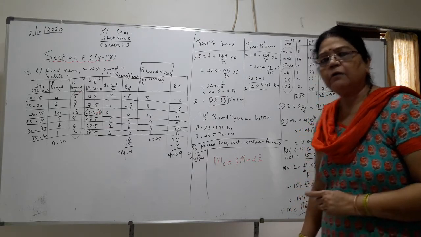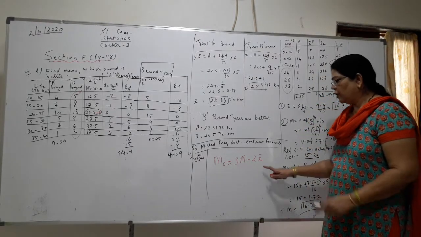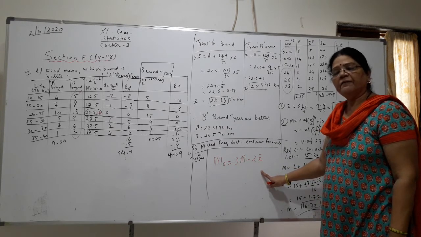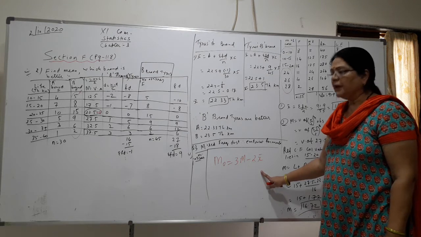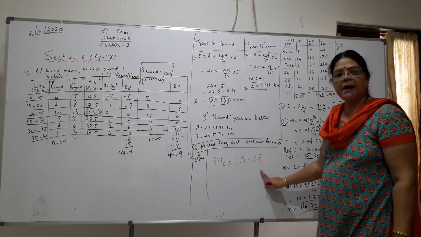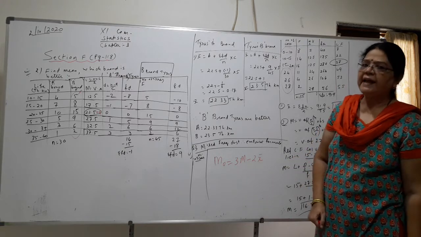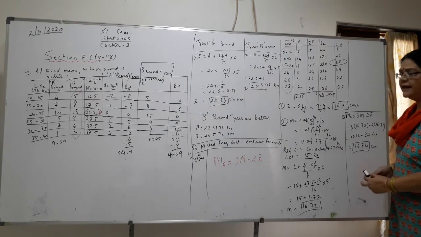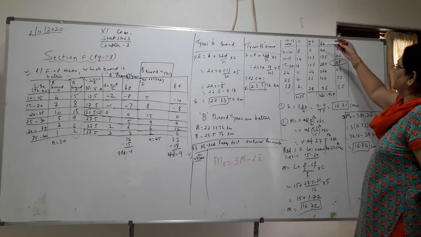Why do we have to find the mid value? Because we want to find the mean. Then we have to find CF. Why are we going to find CF? Because we want to find the median. So for mean, we want mid value. For median, we want CF. So you will be able to find the mode. So the sum is very easy, only you need little attention.